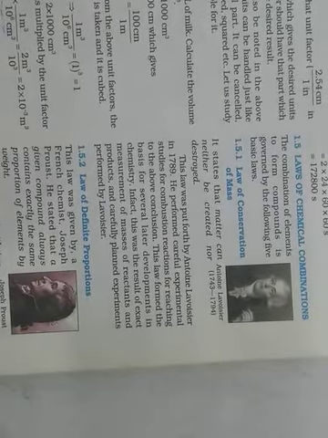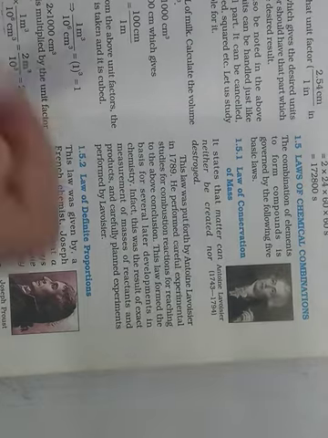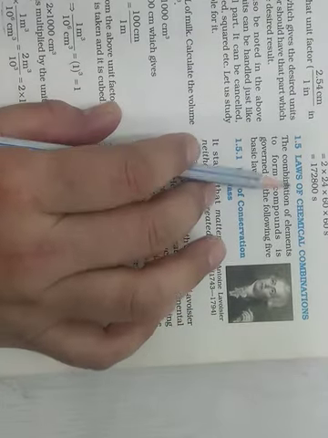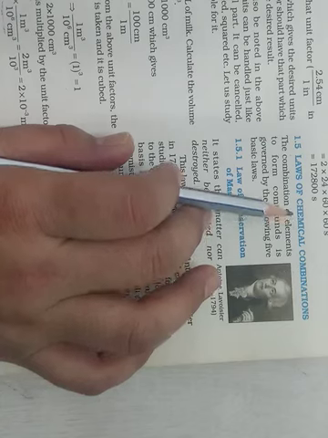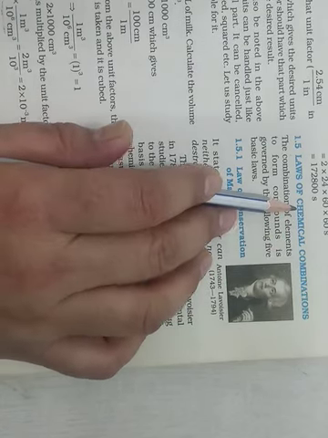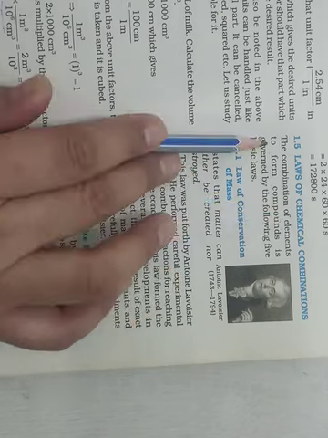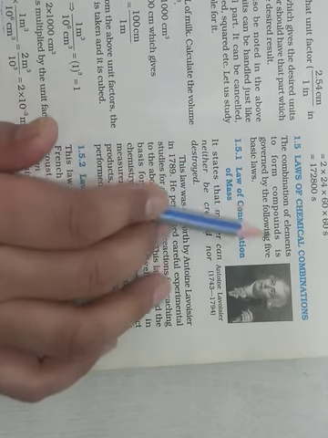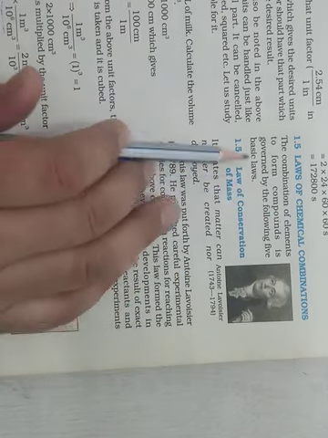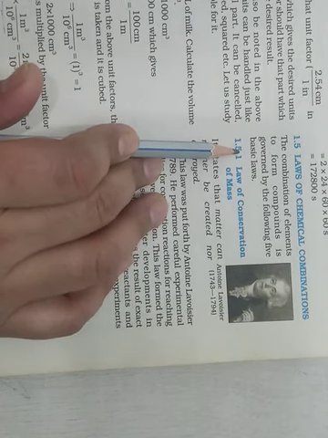Our today's topic of discussion is law of chemical combinations. In this topic, we will discuss those laws which tell you about how the chemicals combine in different ways to give different reactions. The combination of elements to form compounds is governed by following five basic laws. Yes, there are five basic laws by which the elements combine together to form different compounds.